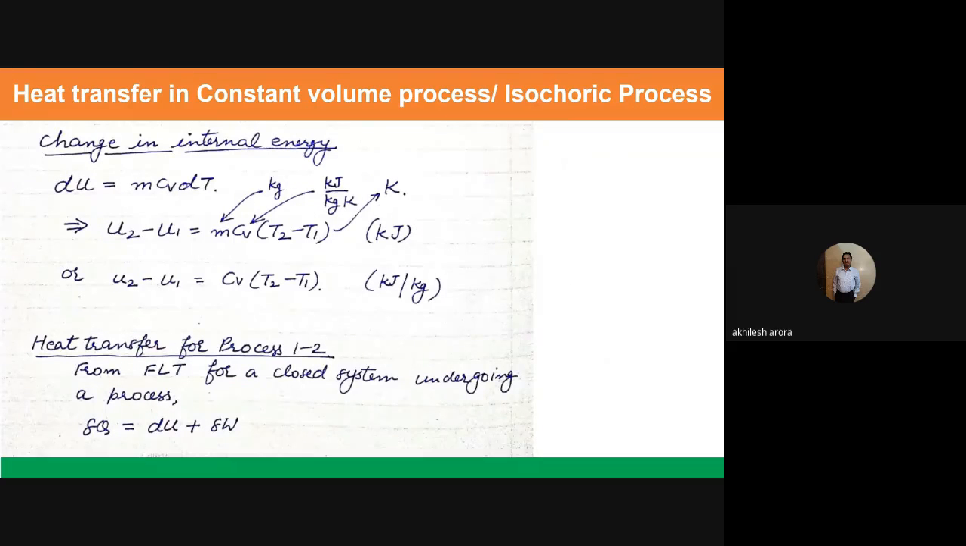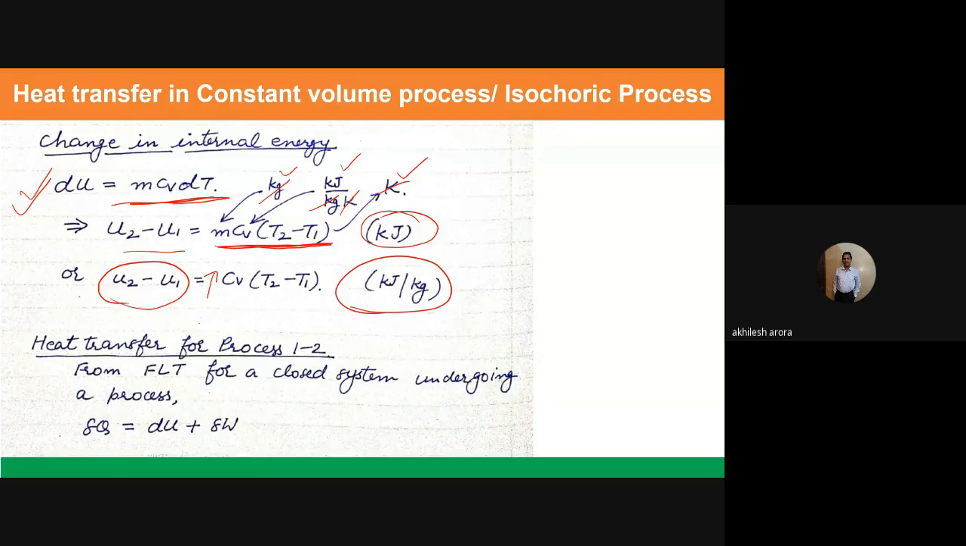So what is the value of change in internal energy? Change in internal energy has only a single equation, dU is equal to m cv dT, for every process. So U2 minus U1 will be given by m cv (T2 minus T1). Mass is in kg, cv is in kilojoules per kg Kelvin, and temperature is in Kelvin. So kg cancels out with kg, Kelvin cancels out with Kelvin, and we are left with kilojoules only. If I want to write it in terms of specific internal energy, I remove m, and the unit comes out to be kilojoules per kg.